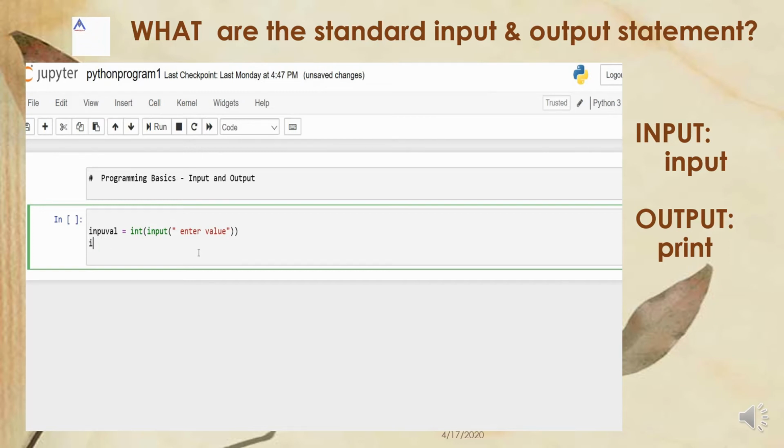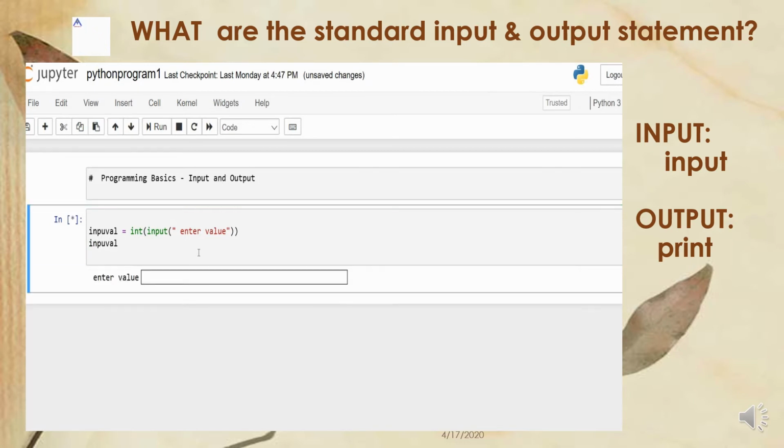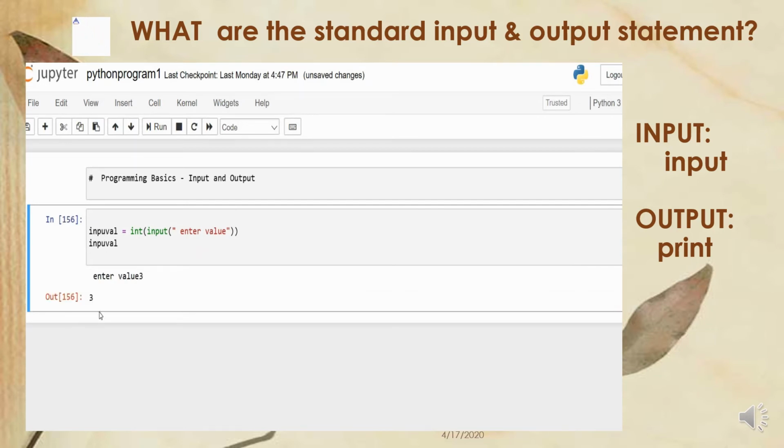or simply type that variable and we will see the output. And what will happen? Let us see. Input 3. I am just entering 3. Then the value 3 is printed here. So this is a simple input statement.